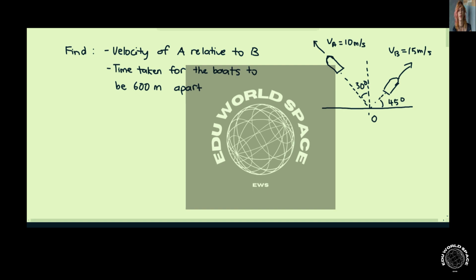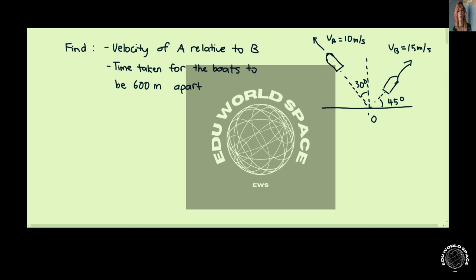In this question, we have two boats leaving the shore at the same time and travelling in the directions shown. We need to determine the velocity of A relative to B and also the time taken for the boats to be 600 meters apart. This problem is a relative velocity problem.